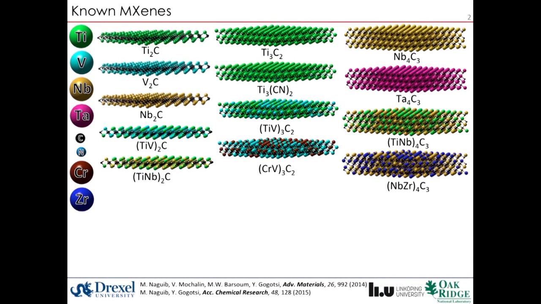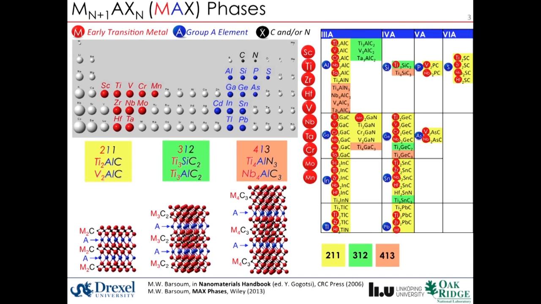In less than 3 years, more than a dozen different MXenes have been experimentally synthesized. MXene synthesis is a top-down method which starts with the family of ternary carbides called MAX phases, discovered at Drexel in 1996. M in MAX represents early transition metals, red circles here, A represents A group elements, blue circles here, and X is either carbon or nitrogen, black circles. There are more than 70 different MAX phases known to date that are basically layers of transition metal carbides separated with A-element layers, such as aluminum.